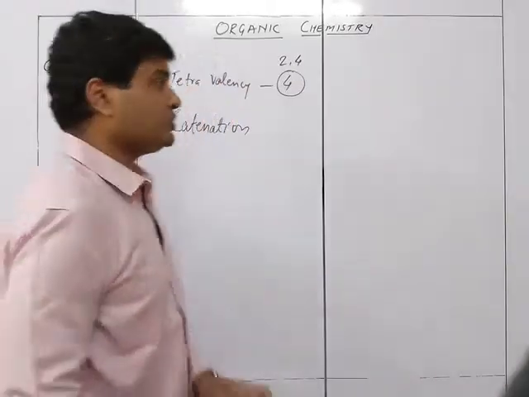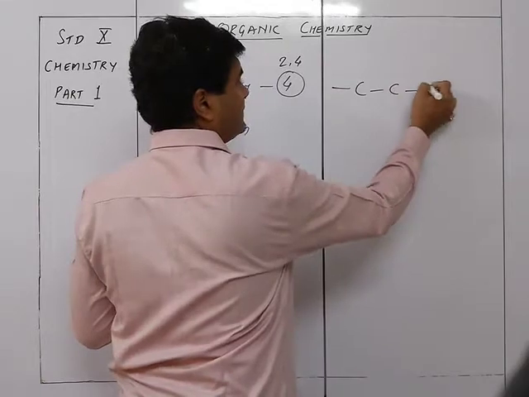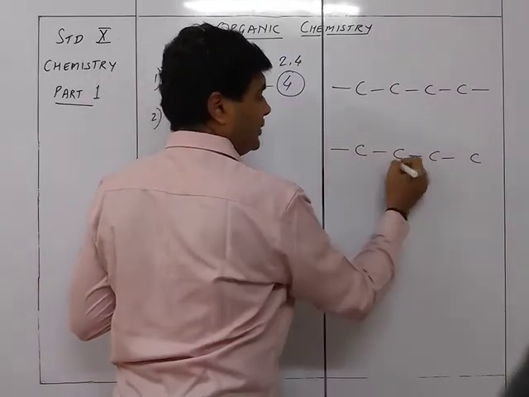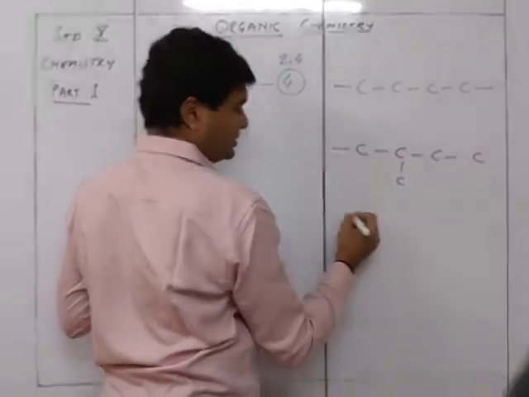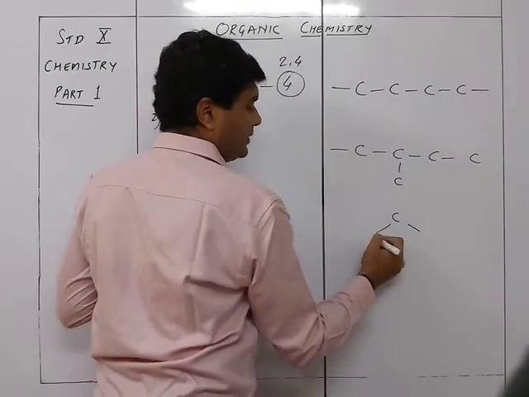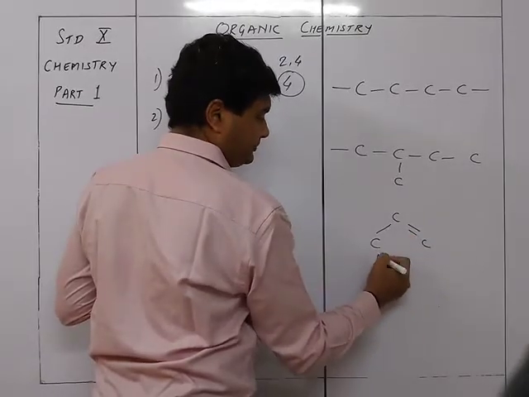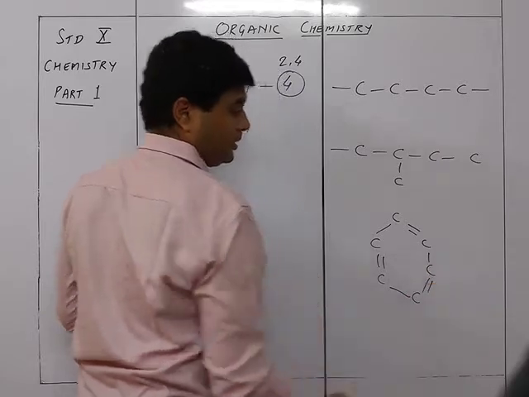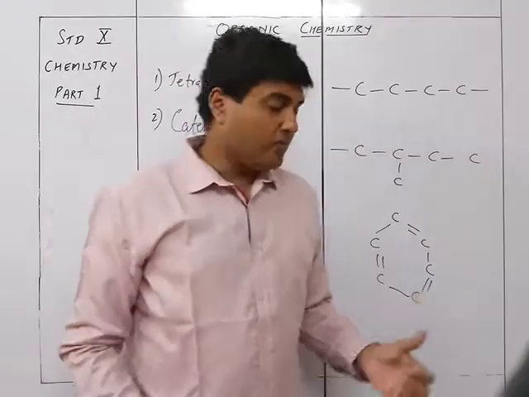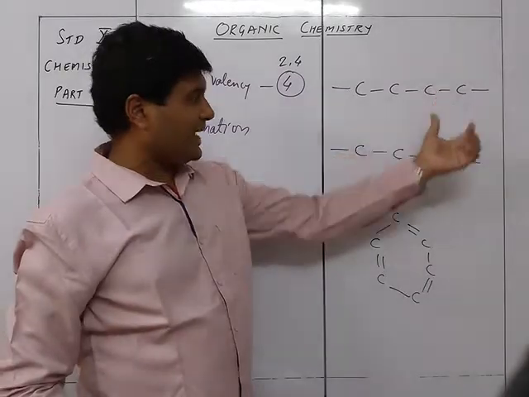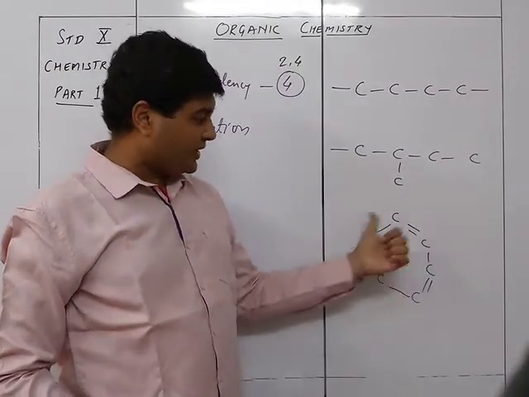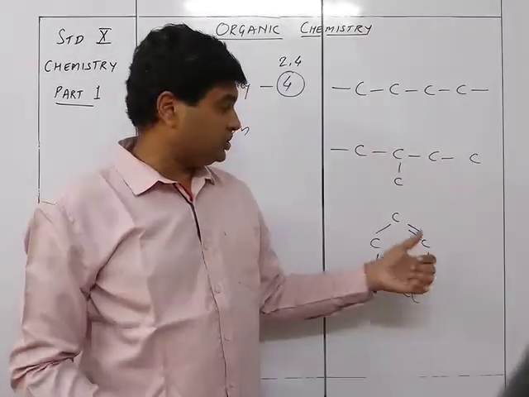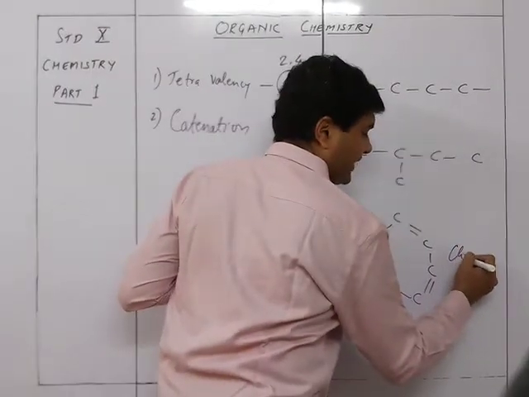So this was a straight kind of chain. Or it could be a branched chain like this, with a branching over here. Or it could be a ring like this. So accordingly, there will be either a single chain like this, or a branched chain like this, or a ring like this. This is a closed chain, or a ring.